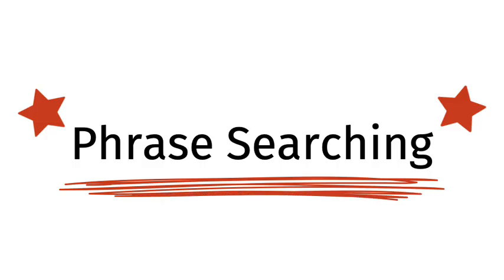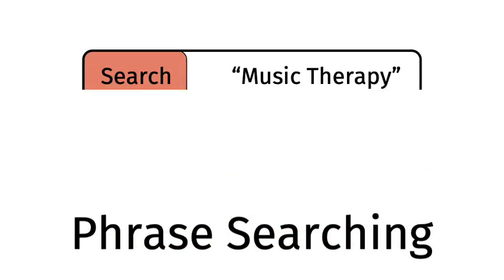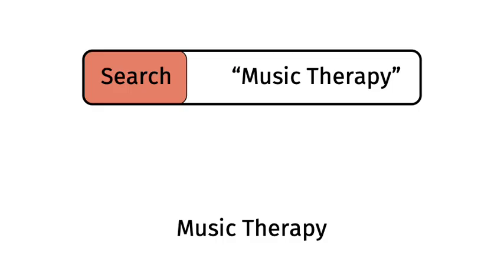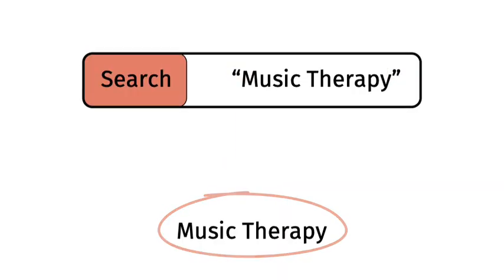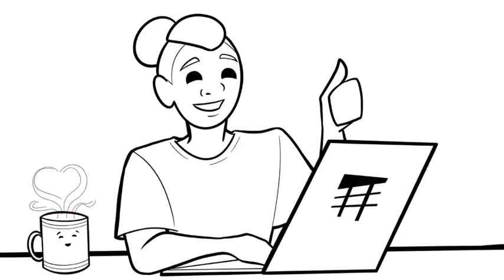To fix this, Alex can use a helpful search strategy called phrase searching. Putting quotation marks around the multi-word phrase you want to research tells the search engine to look at those words as a singular entity and to return results only with those words in that exact order. This search returns way fewer results, and they're much more relevant to what Alex wants to research.